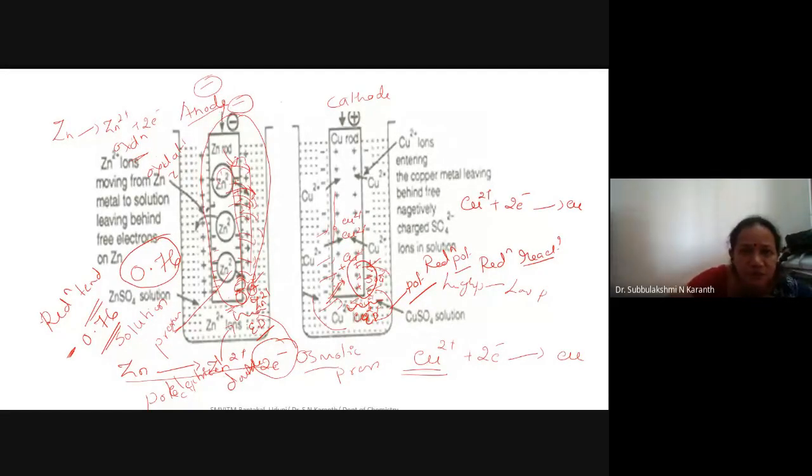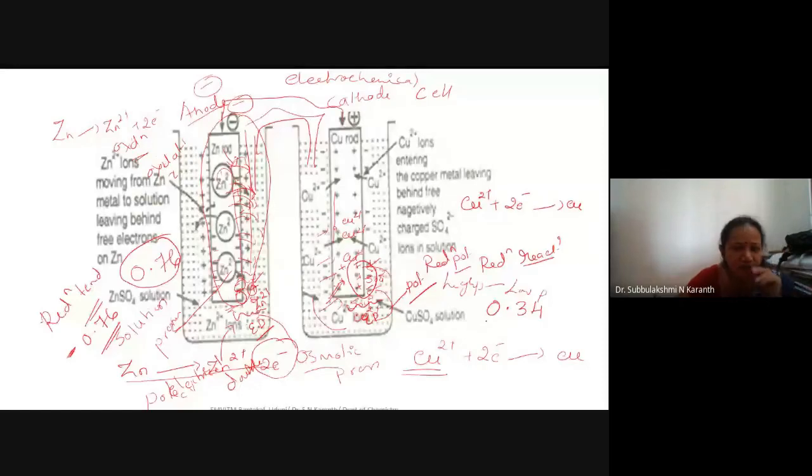If you connect these two electrodes and the internal connection is done by means of a salt bridge, there is formation of an electrochemical cell. One electrode undergoes reduction reaction, another electrode undergoes oxidation reaction, and the reduction potential of this electrode is 0.34. If you want to express the oxidation potential, how much does it become?